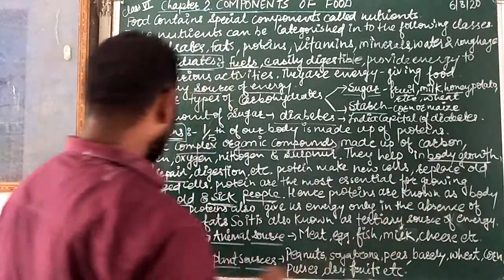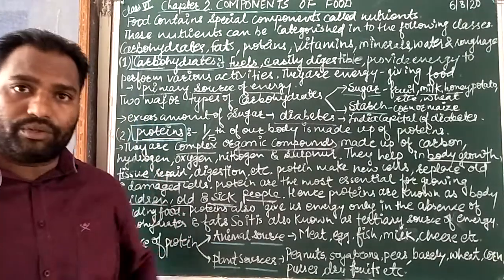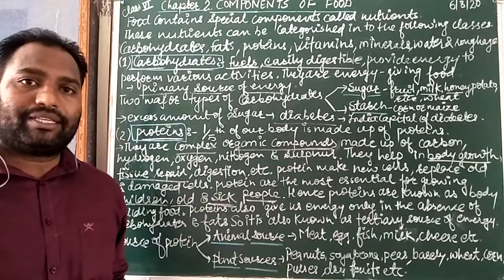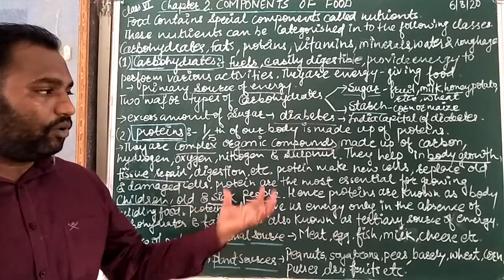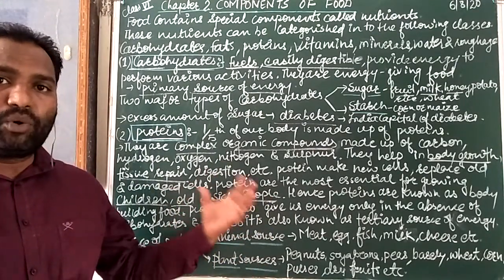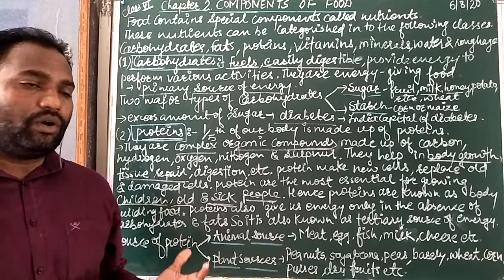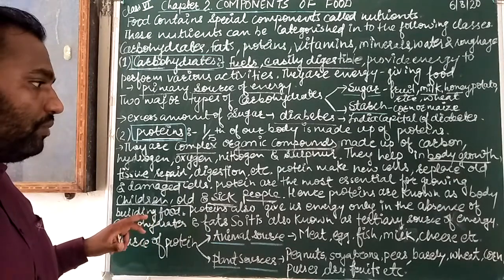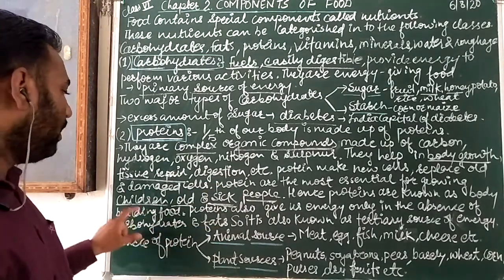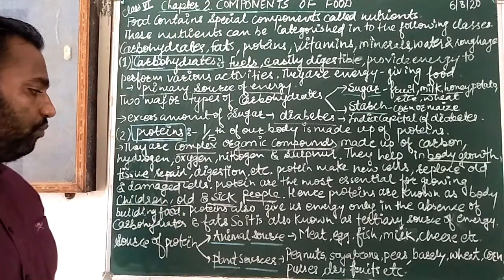Hence, proteins are known as bodybuilding food. That's why you know about the bodybuilders, those doing gym exercise or like that. They need a high amount of protein in their body, because proteins help the muscles grow. It means muscle growth and bone growth happen only due to the protein. So proteins are also known as bodybuilding food. The body is built only by this type of protein food.